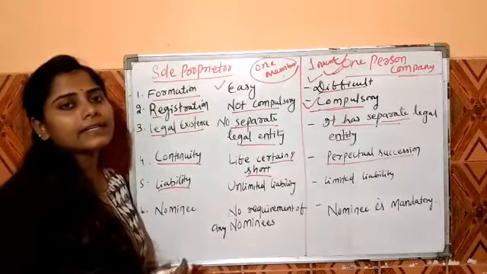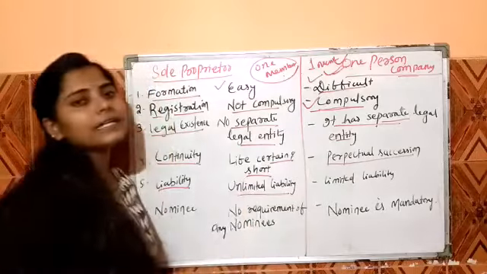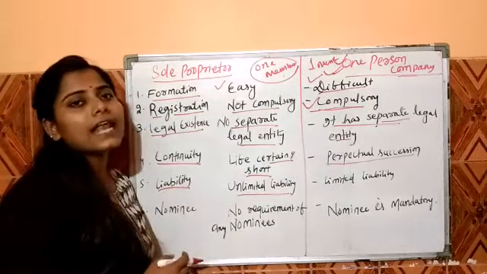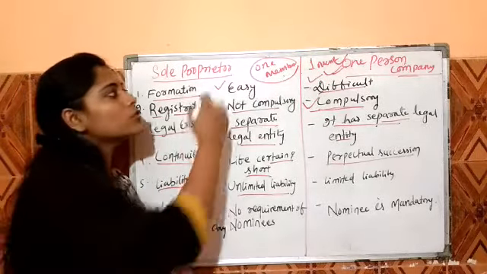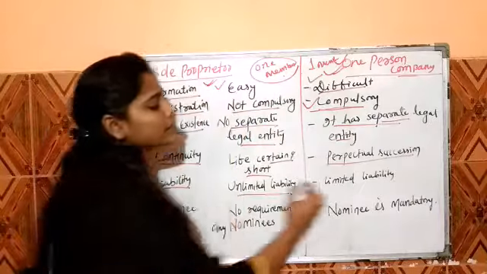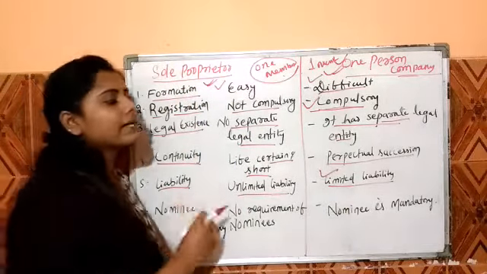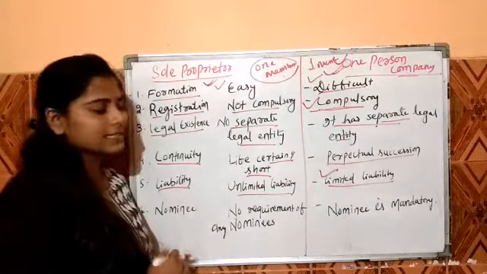Next is liability. Liability is a burden of the company, and there is unlimited liability in case of the sole proprietorship business, where the personal assets are responsible to recover the business debt. But in a company there is limited liability of the member, which means only the business assets are responsible to recover the business debt.